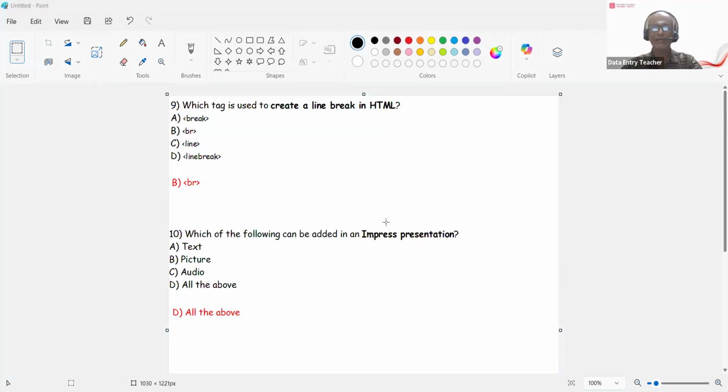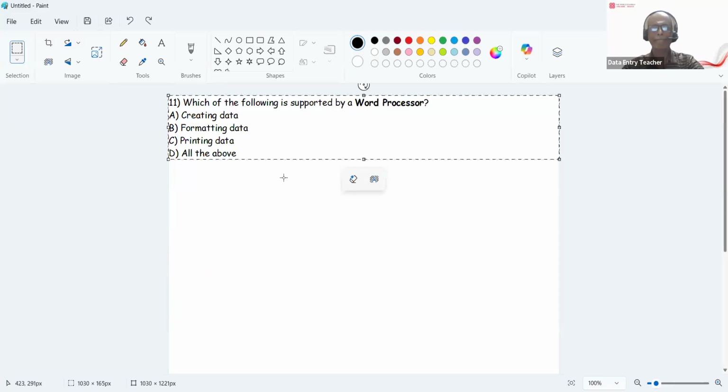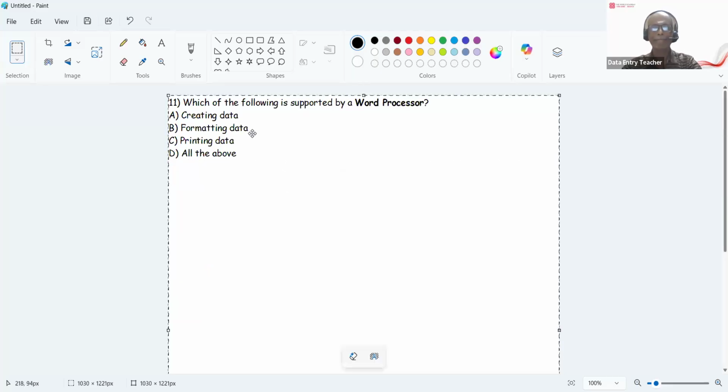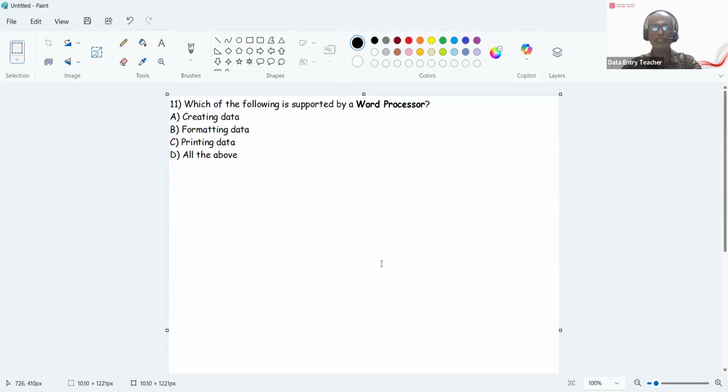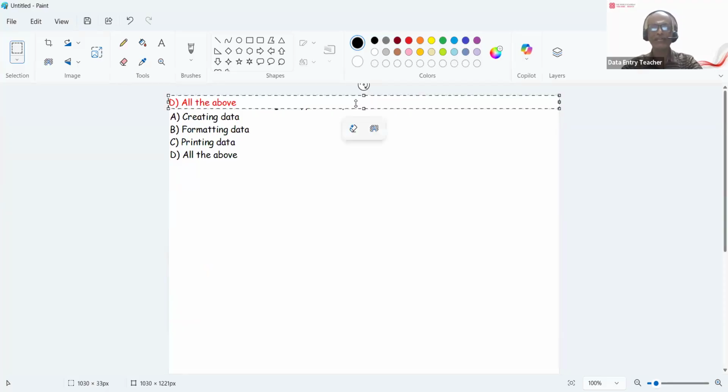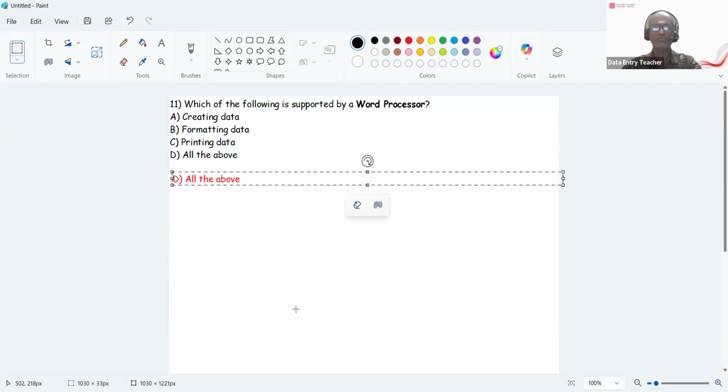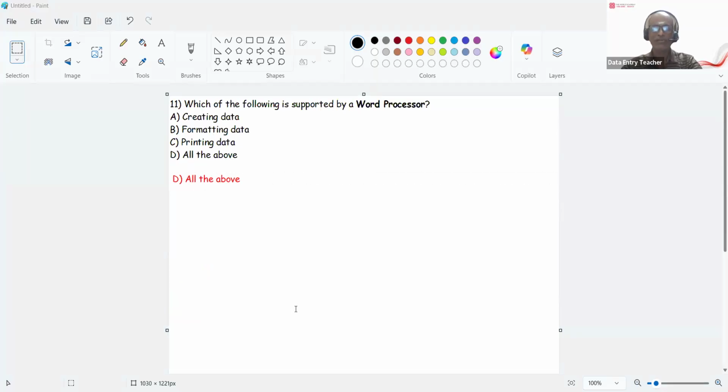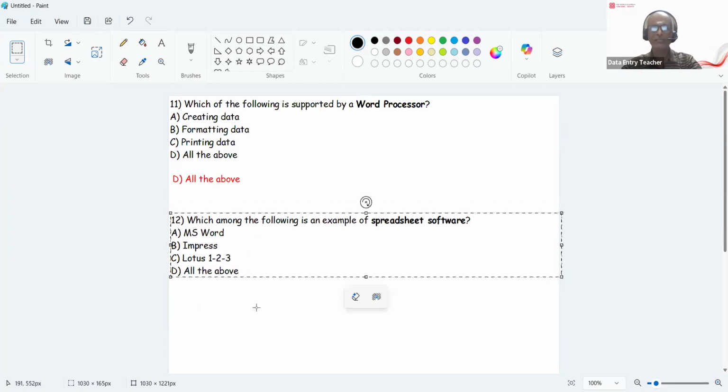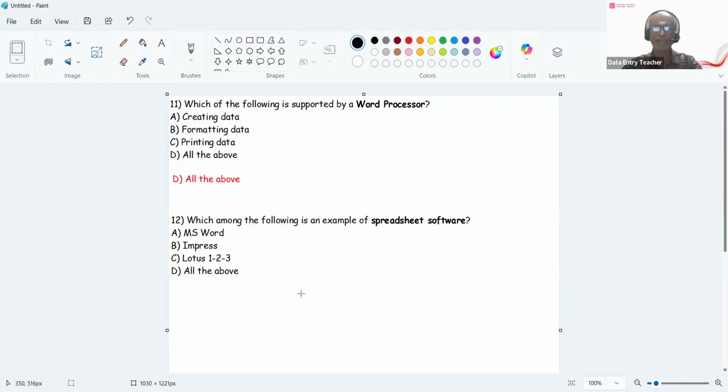All right. So next question, which of the following is supported by a word processor? So this is very simple. Again, you can create data, you can format data, you can print data, so all the above. So very simple. So next question, last MCQ question is, which of the following is an example of spreadsheet software?